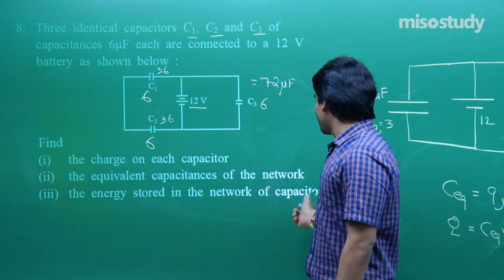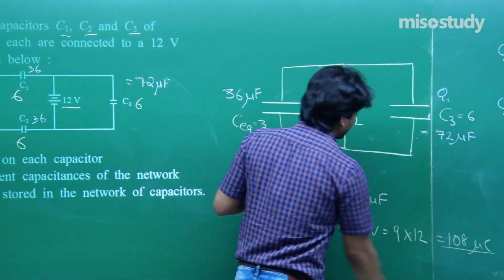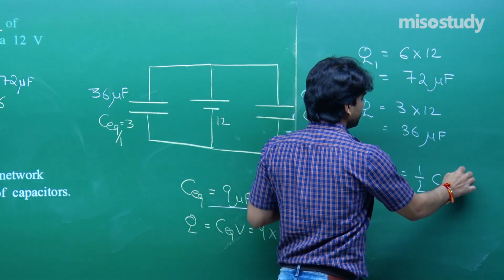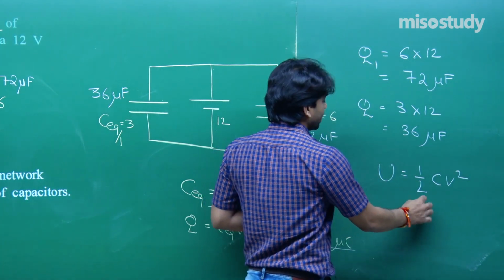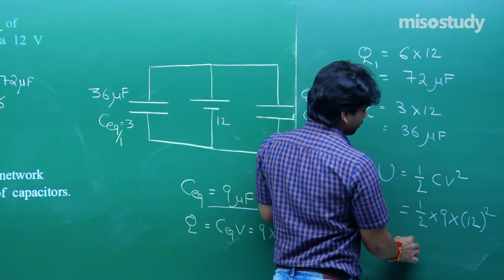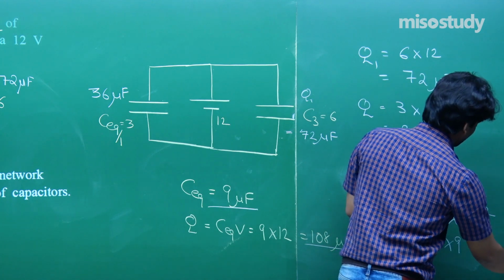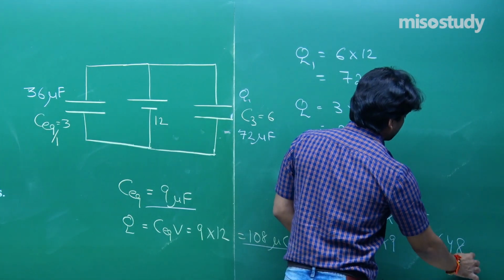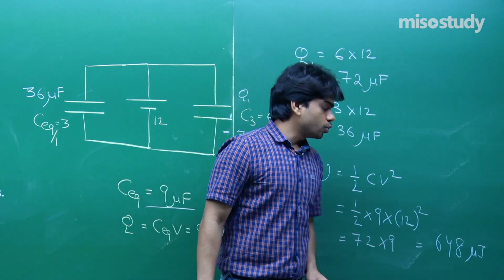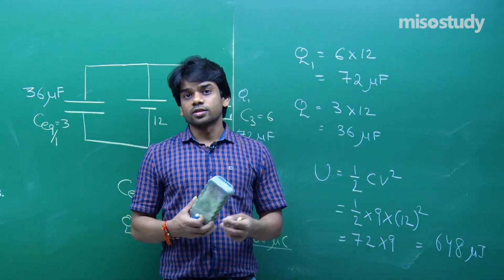The energy stored in the network of capacitors. The total charge you see is actually 108 microcoulomb, the equivalent capacitance is this, and energy is half CV square. You can use this. So, you will be getting half, C is 9 and V is 12 whole square. So, this will give you 72 into 9. So, I think 9 into 18, 8, 1 and 963, 648 microjoules. C is in microfarad, V is in volts, yes, okay. Microjoules, that will be your answer for this. Half CV square, you can actually use this.